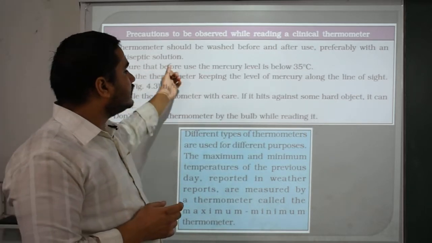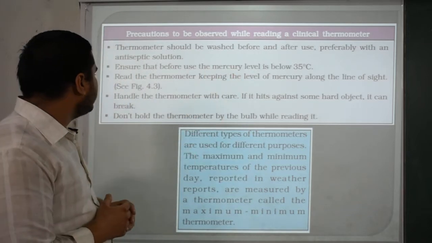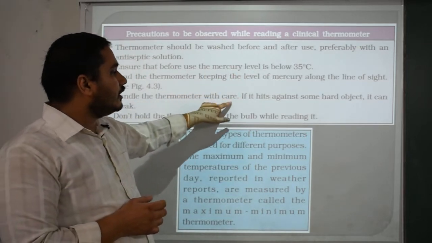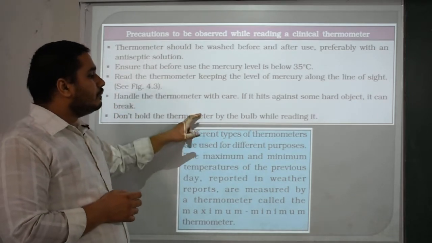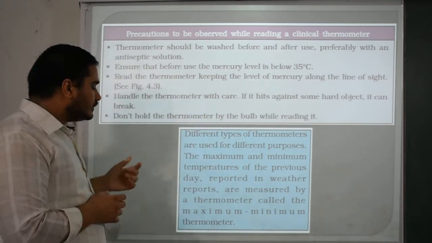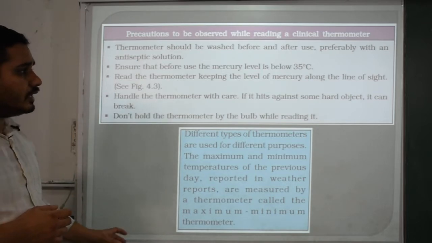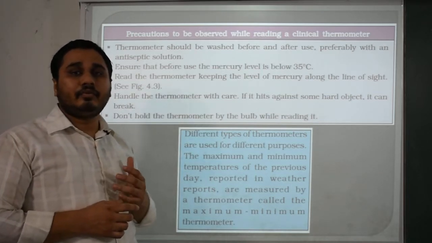Read the thermometer keeping the level of mercury along the line of sight. Then handle the thermometer with care. If it hits against some hard object, it can break. Don't hold the thermometer by the bulb while reading. It is because the clinical thermometer is made of glass.